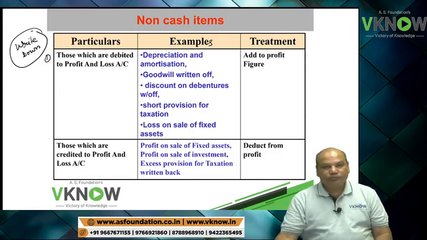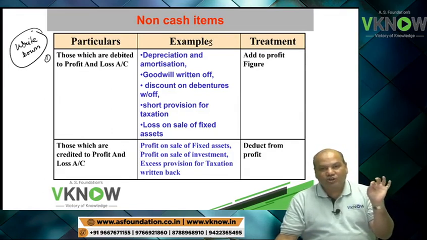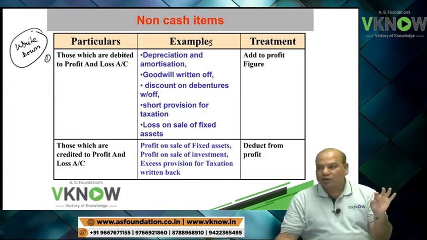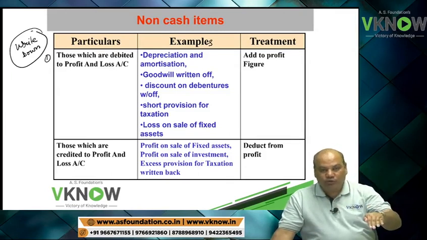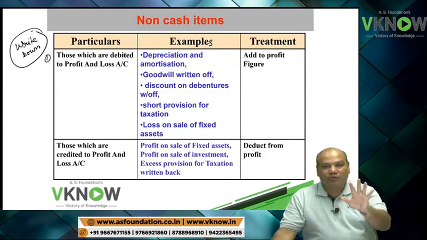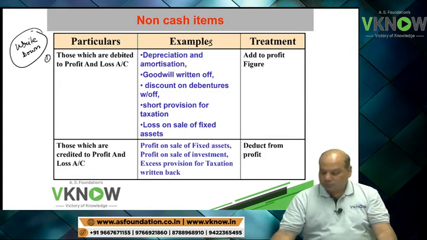Examples. Very, very important: non-cash items do not result in outflow of cash. Profit will reduce, cash balance will not reduce. Example, right? Depreciation and amortization.